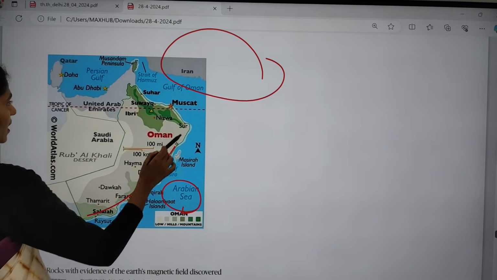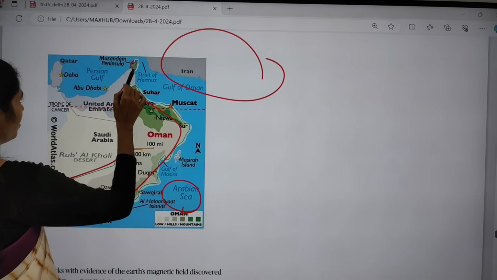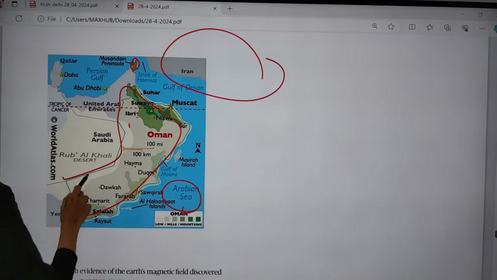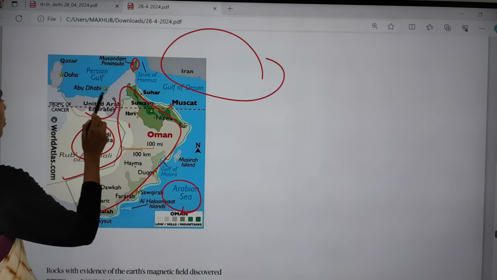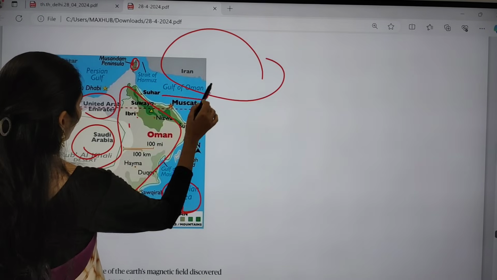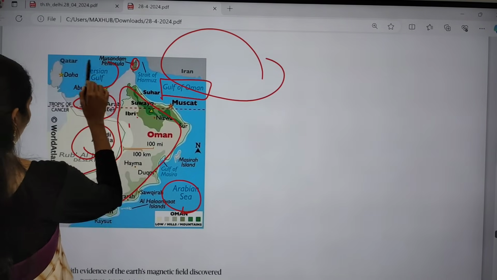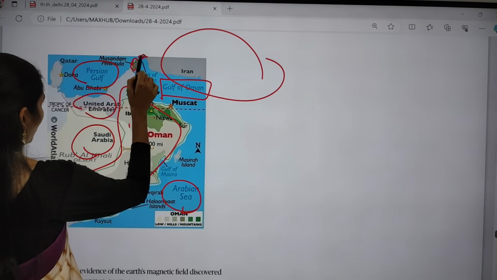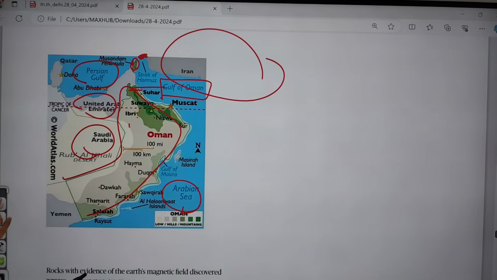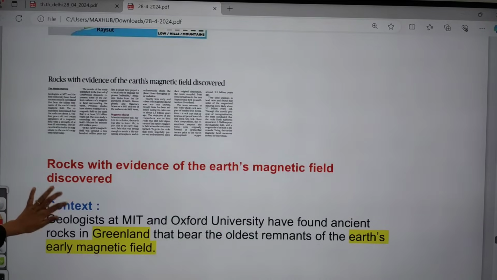So this is our Oman, and here we have the tip part. Oman shares a boundary with Saudi Arabia and UAE here. And here there are many important water bodies. Here we have the Arabian Sea, here the Gulf of Oman, and here the Persian Gulf, and between these we have a small strait. It is called the Strait of Hormuz. It is very important.